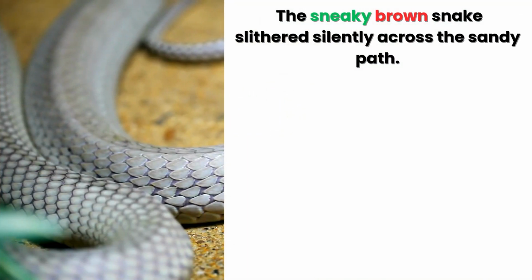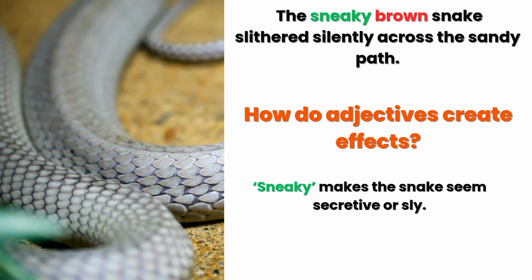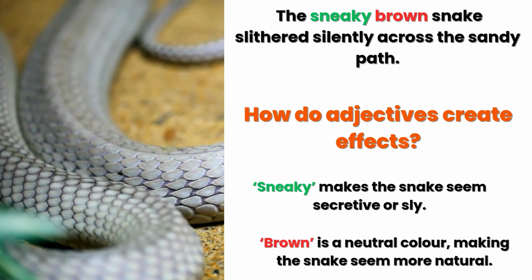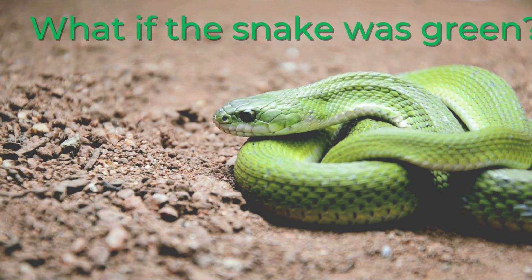Let's take another look at the sentence. The sneaky brown snake slithered silently across the sandy path. The adjectives sneaky and brown affect how we perceive the snake. Sneaky makes the snake seem secretive or sly, creating a sense of danger. Brown is an earthy, neutral color. It makes the snake seem more grounded and natural, blending into the environment rather than standing out.